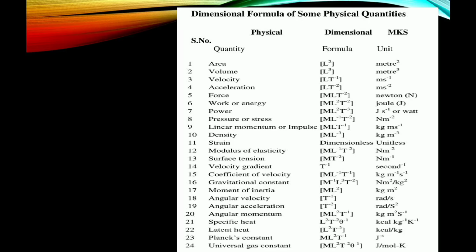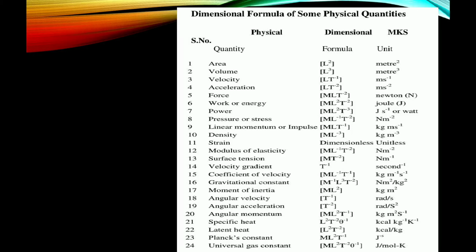Pressure or stress: ML⁻¹T⁻², newton per meter square. Linear momentum or impulse: MLT⁻¹, kg meter per second. Density: ML⁻³, kg per meter cube. Strain: dimensionless and its unit also unitless.